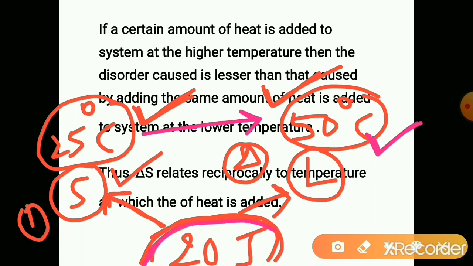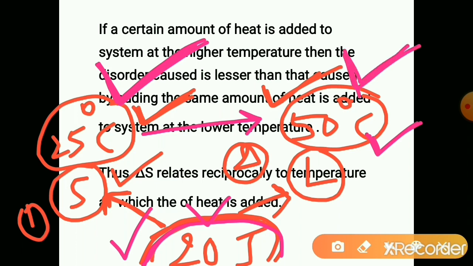When we add the same amount of heat, the disorder increase observed will be more in the solid state because it was ordered initially. When I am adding the heat from outside, the observed disorder is more. Here it is already disordered. It becomes more disordered after adding heat, but the disorder observed is less.